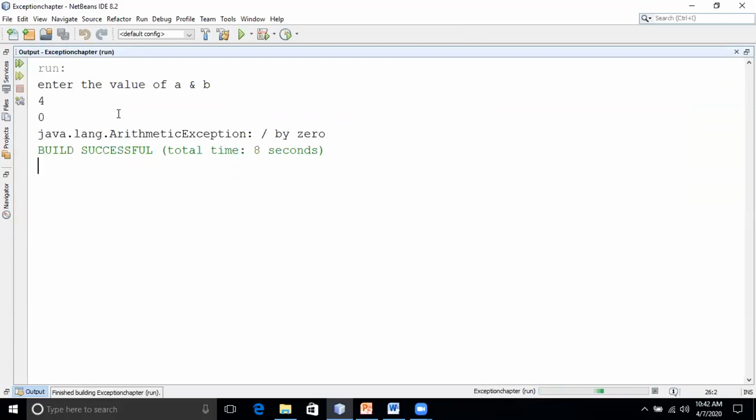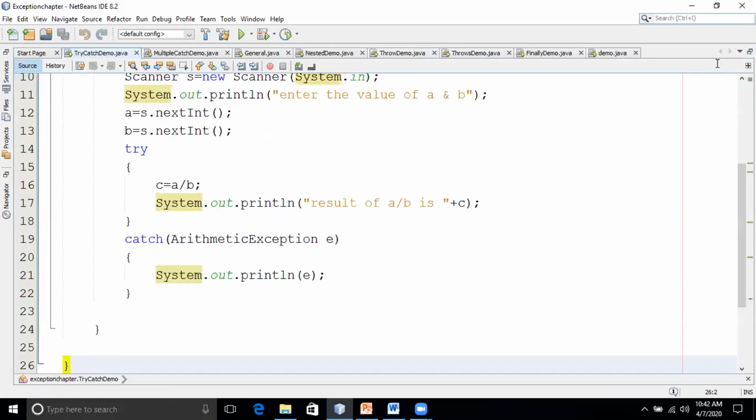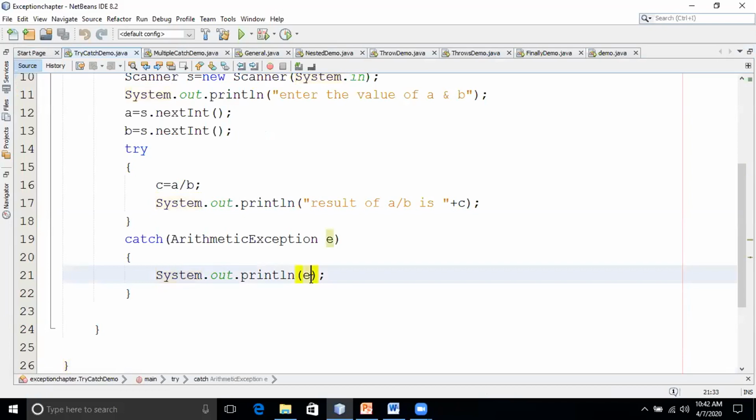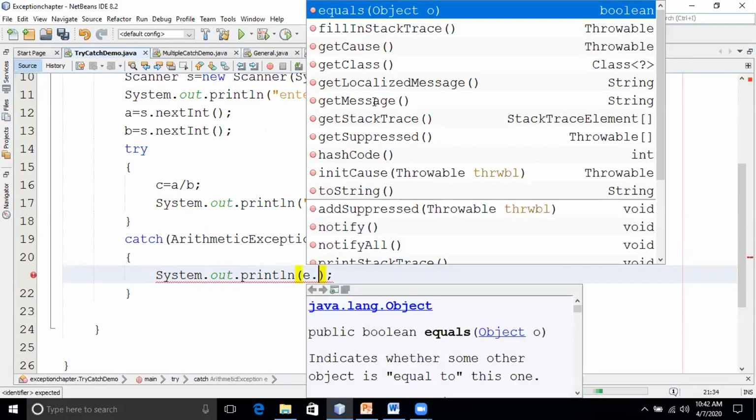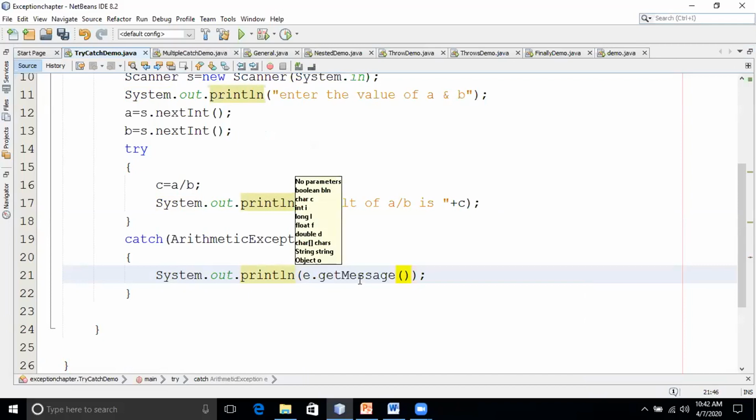Now you see: java.lang.ArithmeticException: division by zero. Suppose you want to print only the reason for this exception, you can give E dot, you have a method called getMessage. This will give the reason for the exception. The exact reason for that exception can be retrieved by using E dot getMessage.